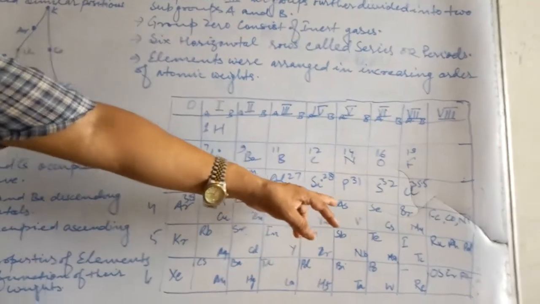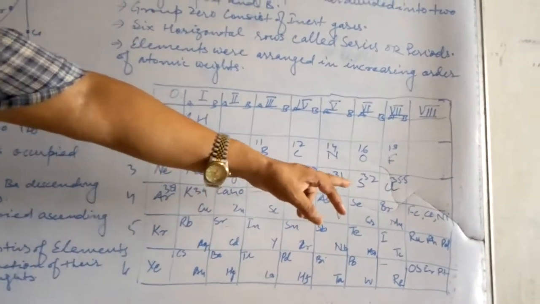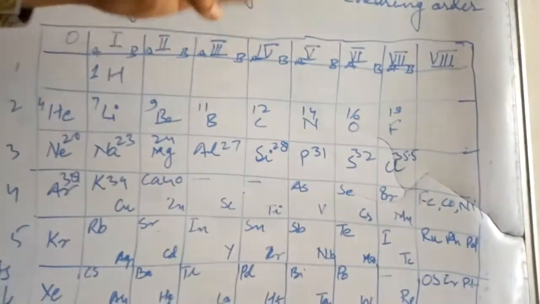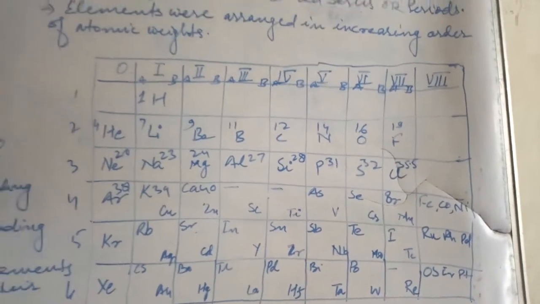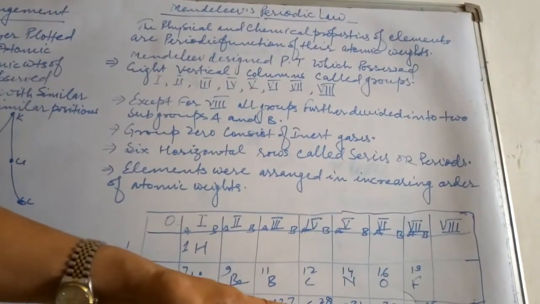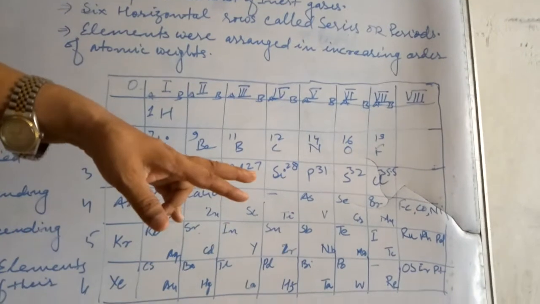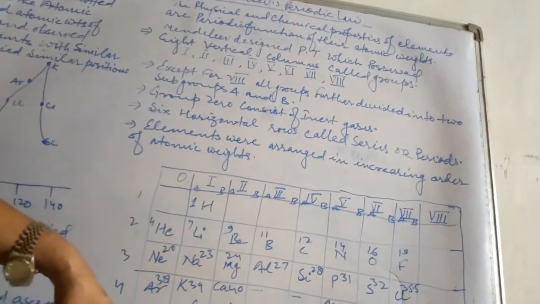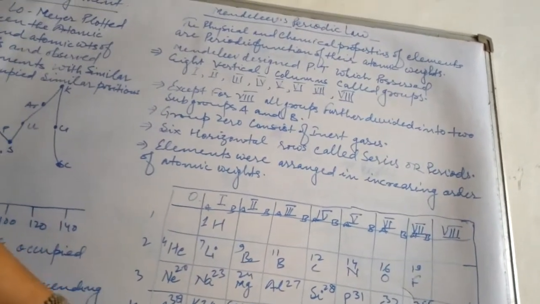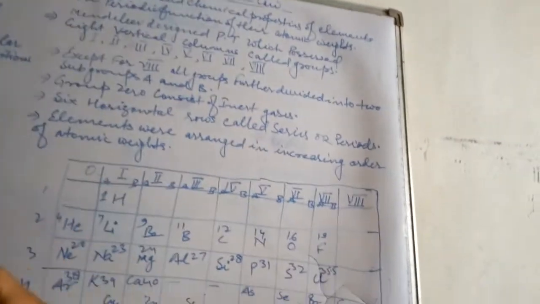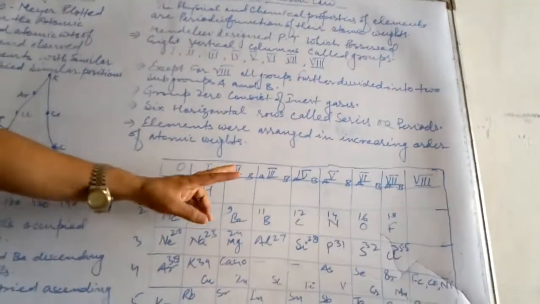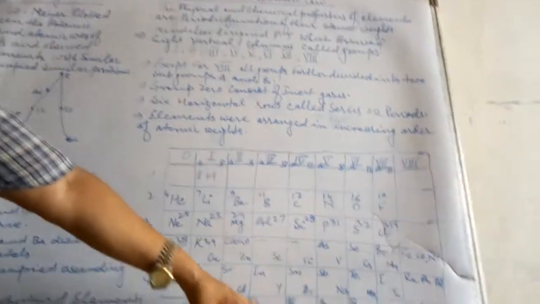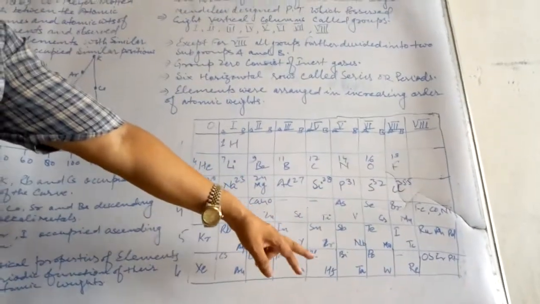Then after that, here it is arsenic, selenium, bromine, iron, cobalt, nickel. In the 8th group there were 9 elements: Fe, Co, Ni, Ru, Rh, Pd, that is ruthenium, rhodium, palladium, osmium, iridium and platinum. Only 9 elements were there, but there was no division of this group, and the rest of the groups were divided into subgroups. In first group B, copper, silver and gold, the coinage metals, were placed. In second B, zinc, cadmium and mercury. In third B, scandium, yttrium and lanthanum. In fourth B, titanium, zirconium, hafnium.